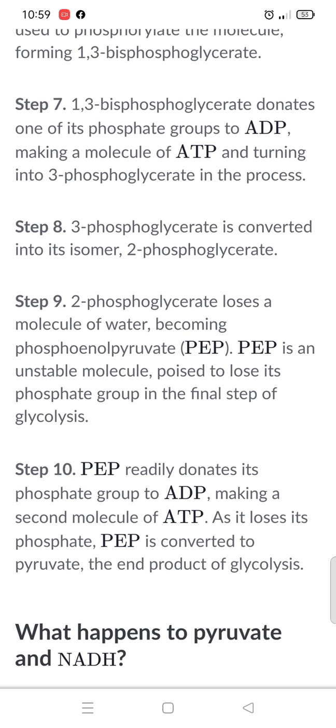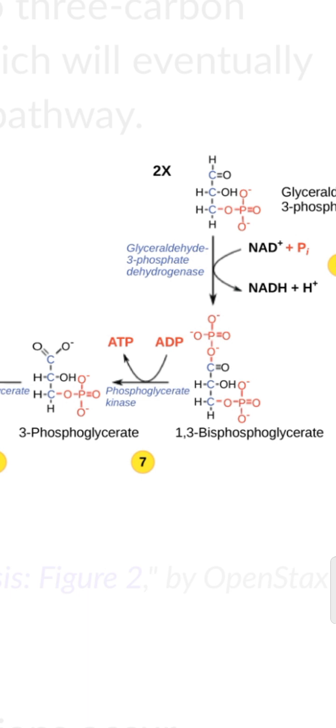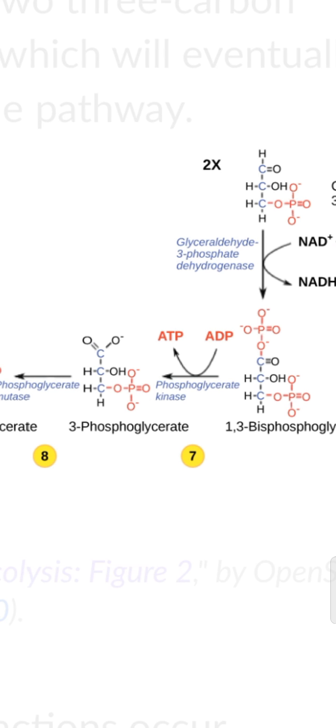Let me show you the reaction. Here you can see reaction number 7, that 1,3-bisphosphoglycerate is giving one of its phosphates to ADP and converting into ATP in the presence of the enzyme phosphoglycerate kinase, and converting into 3-phosphoglycerate.